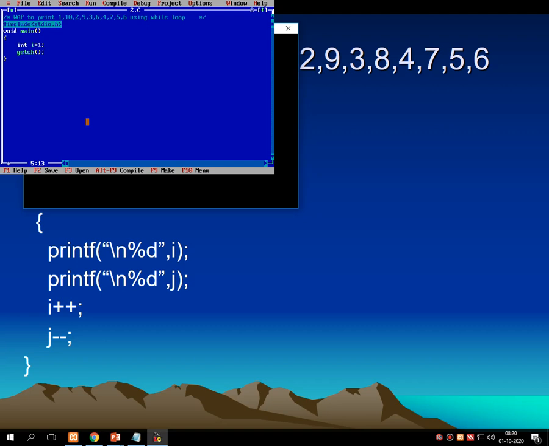You can take it as a and b also, but I am taking i equals to 1 and j equals to 10. So here I have set the lowest and the highest limit of my entire series as per the logic that we have recently discussed. Then clrscr. Then I am going to check while i less than equals to 10, j, while i less than equals to j,